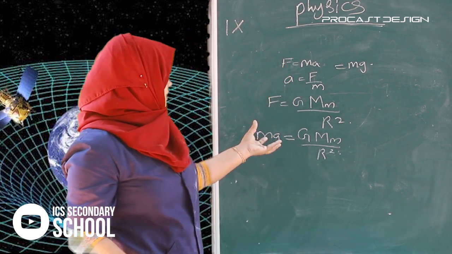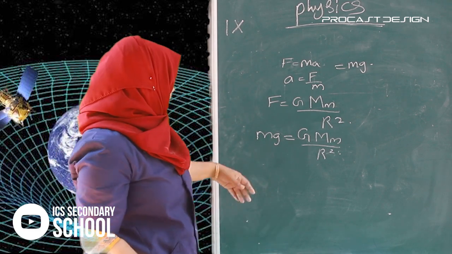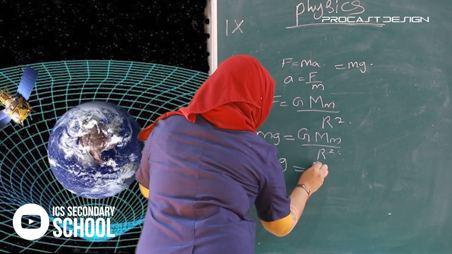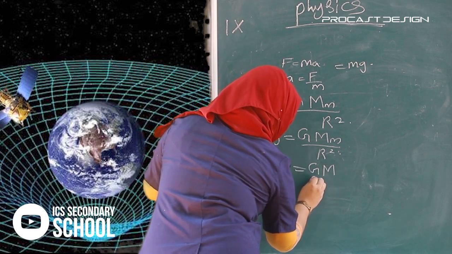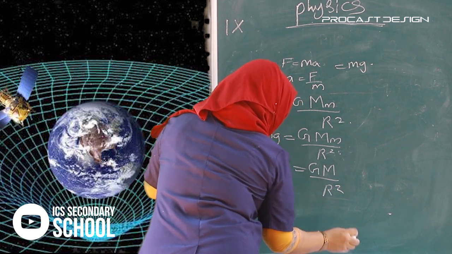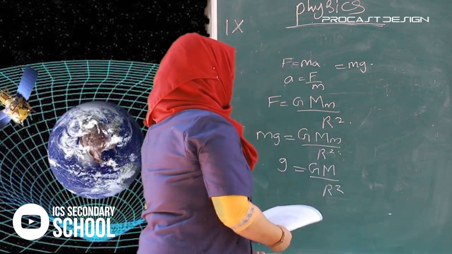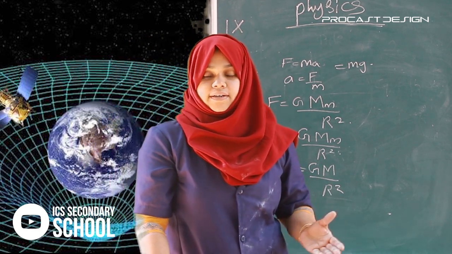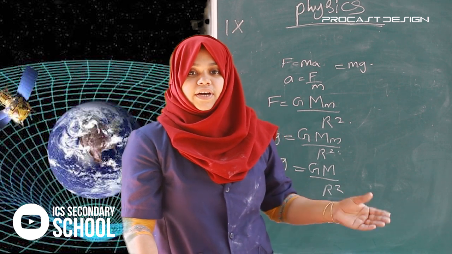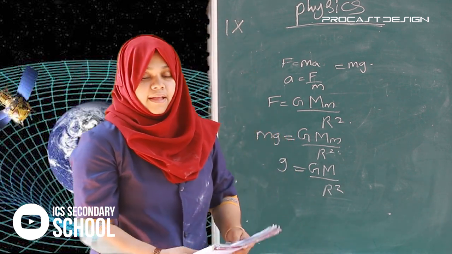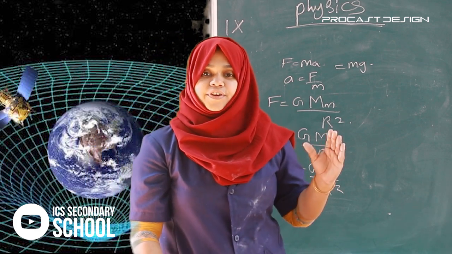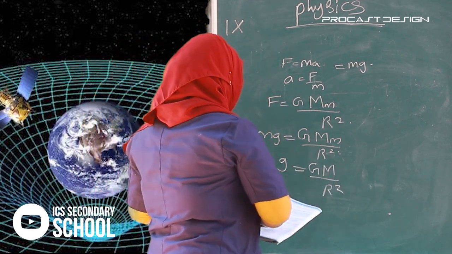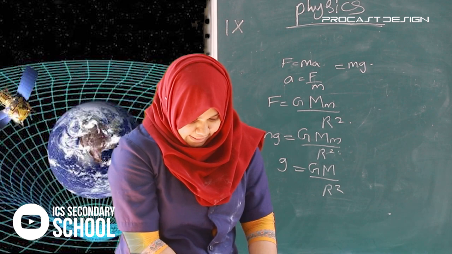This is just to understand the value of g. The m and m cancel, so g is equal to capital G capital M divided by r square. What is the capital M? It indicates the mass of the Earth, and r is the radius of the Earth. Acceleration on Earth is F divided by capital M.